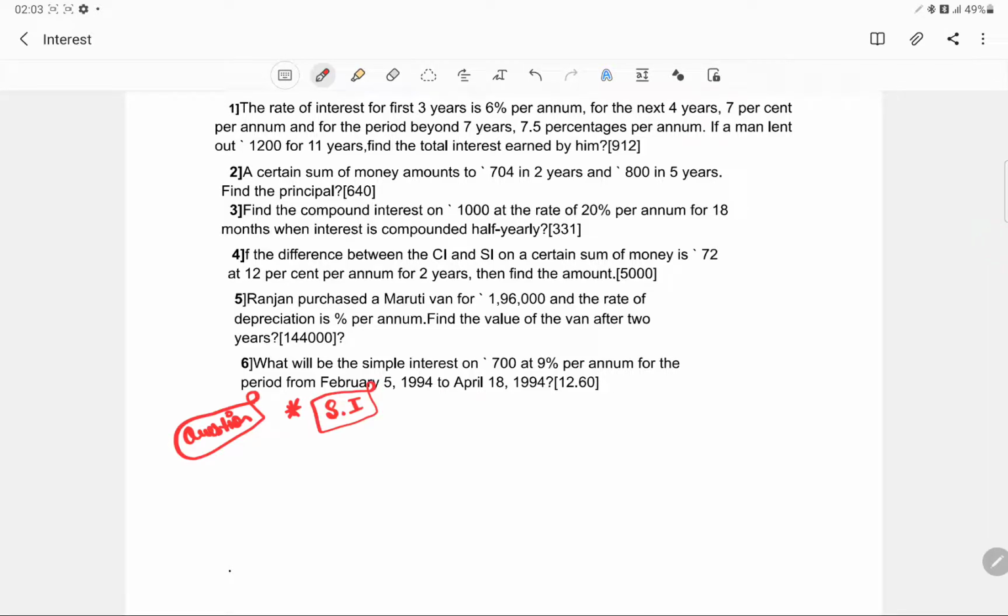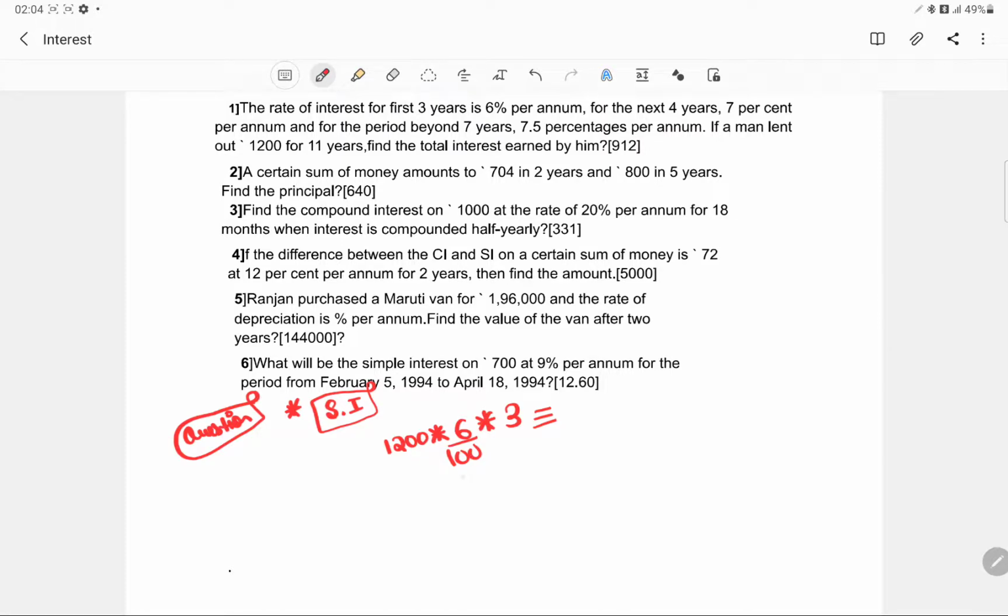So this is very simple. One way could be: this is like 1200. For the first 3 years, it was 6 upon 100 of it, for 3 years. This was the interest for the first 3 years. Then we change the value.